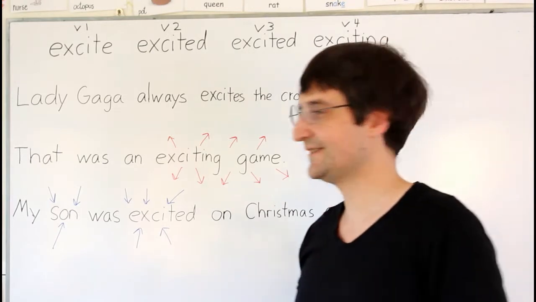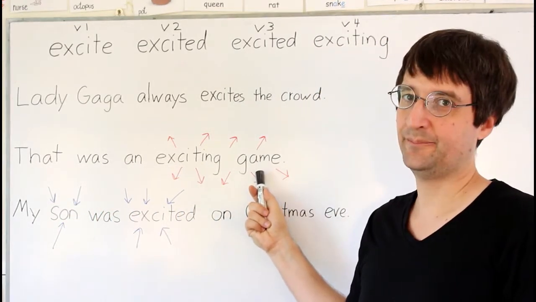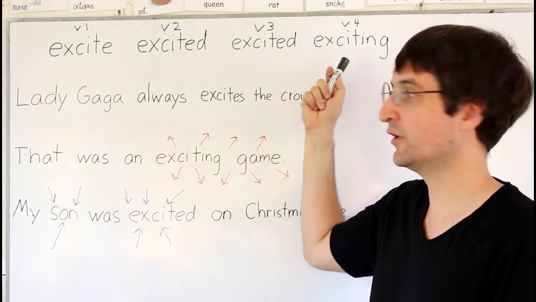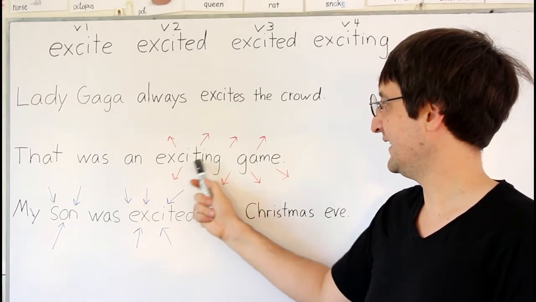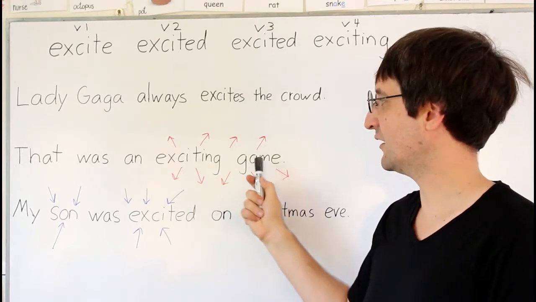Let's look at the next sentence. That was an exciting game. Okay, here we have the present participle, or verb 4, being used as an adjective. Exciting game. It talks about game. Exciting talks about game.